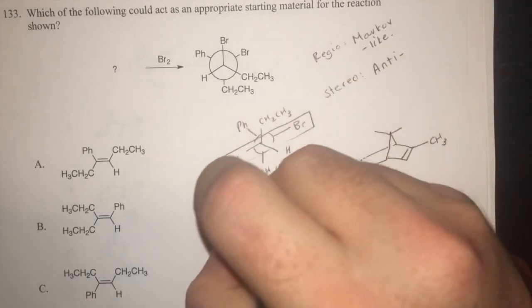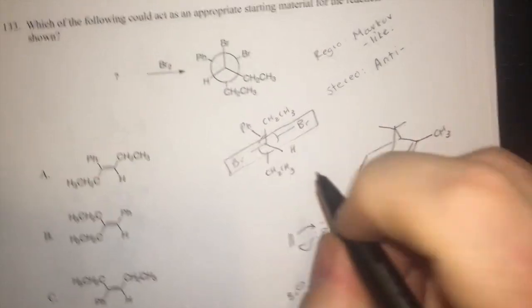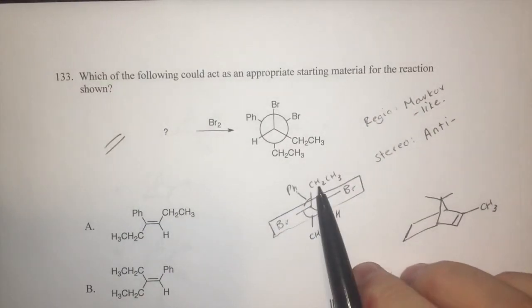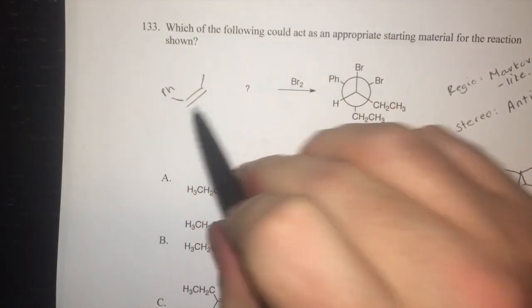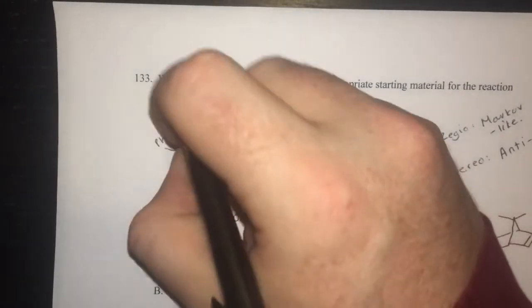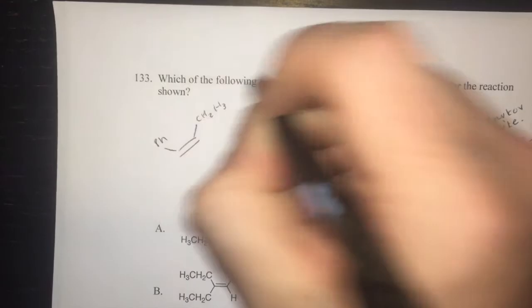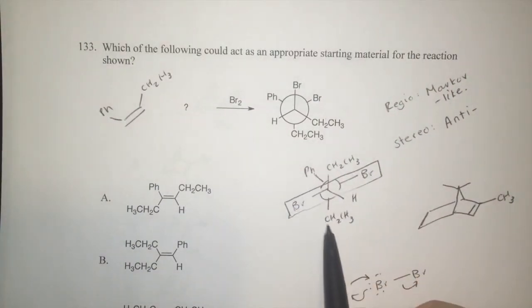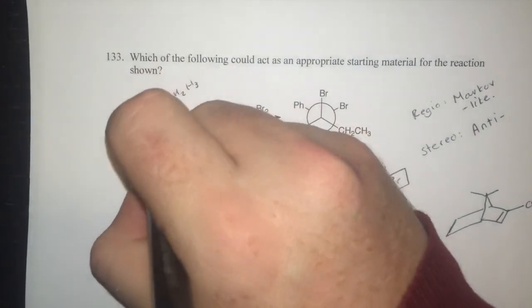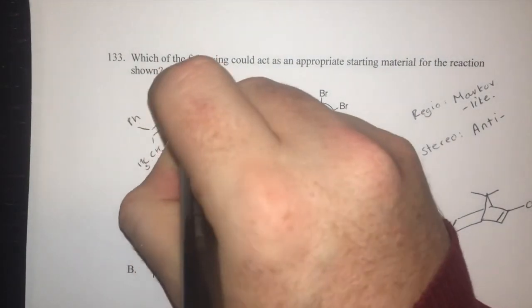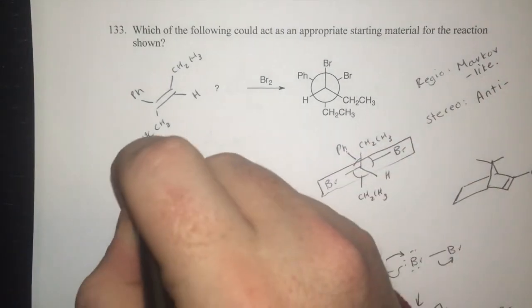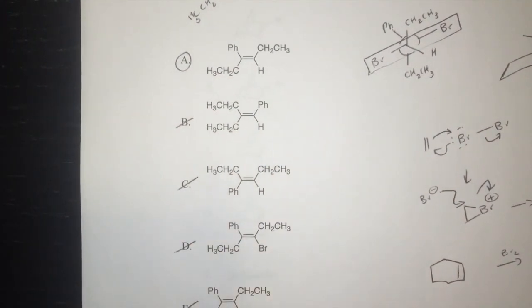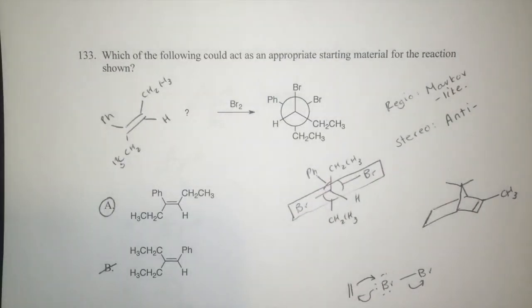And so now I backtrack even further. If I took these two bromines away, I'll get an alkene that will have the phenyl and the ethyl next to each other, but on different carbons. That's very important. Don't draw the phenyl and the ethyl coming off the same carbon. You can clearly see they're not bonded to the same carbon. So there's the phenyl, and then you have the ethyl and the hydrogen on the same side. So here's CH2, CH3, and hydrogen over there. Now let's just look at our compounds and see which one that is. Oh, and lucky for us, compound A is already the correct compound. All the other four choices we can clearly see are not correct. So the correct answer here is definitely going to be A.